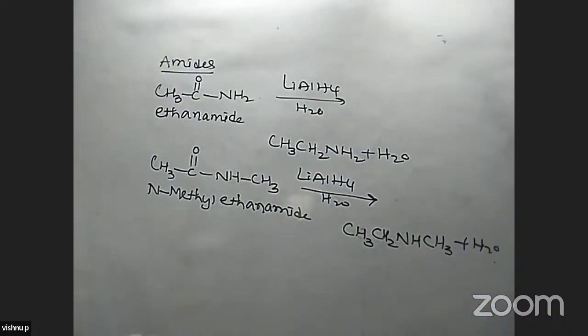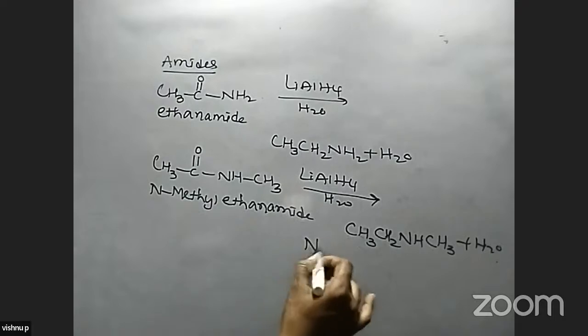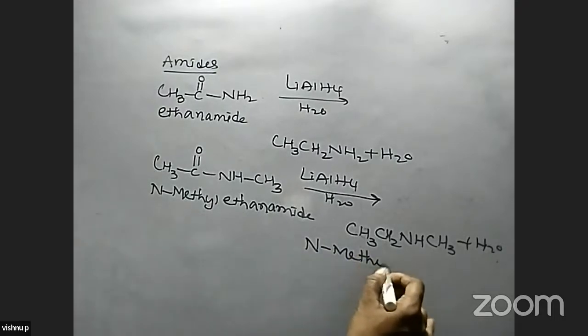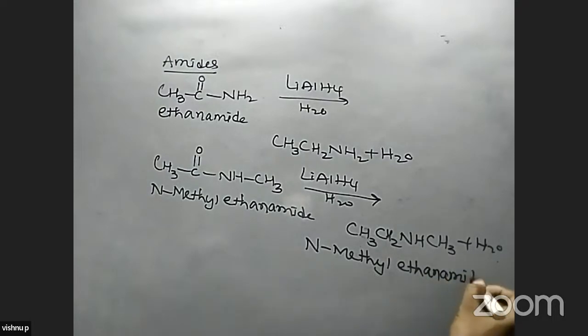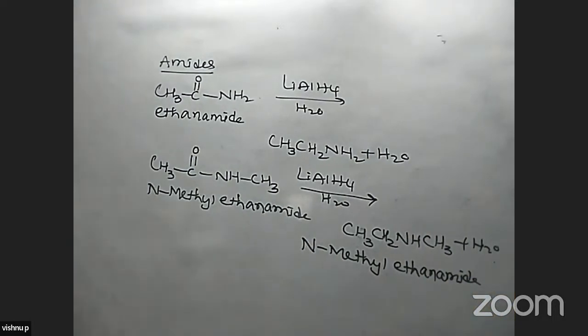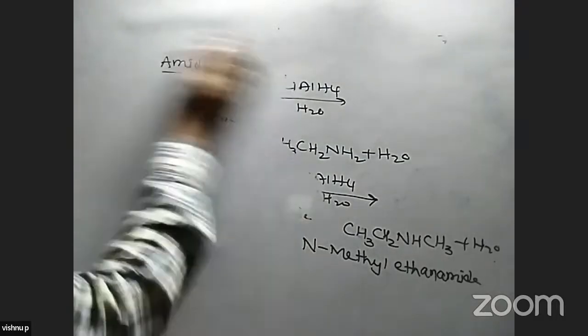What is the name of this compound? The name of this compound is N-methyl ethanamine. It is formed in this reaction. Secondary amine is formed in this reaction.